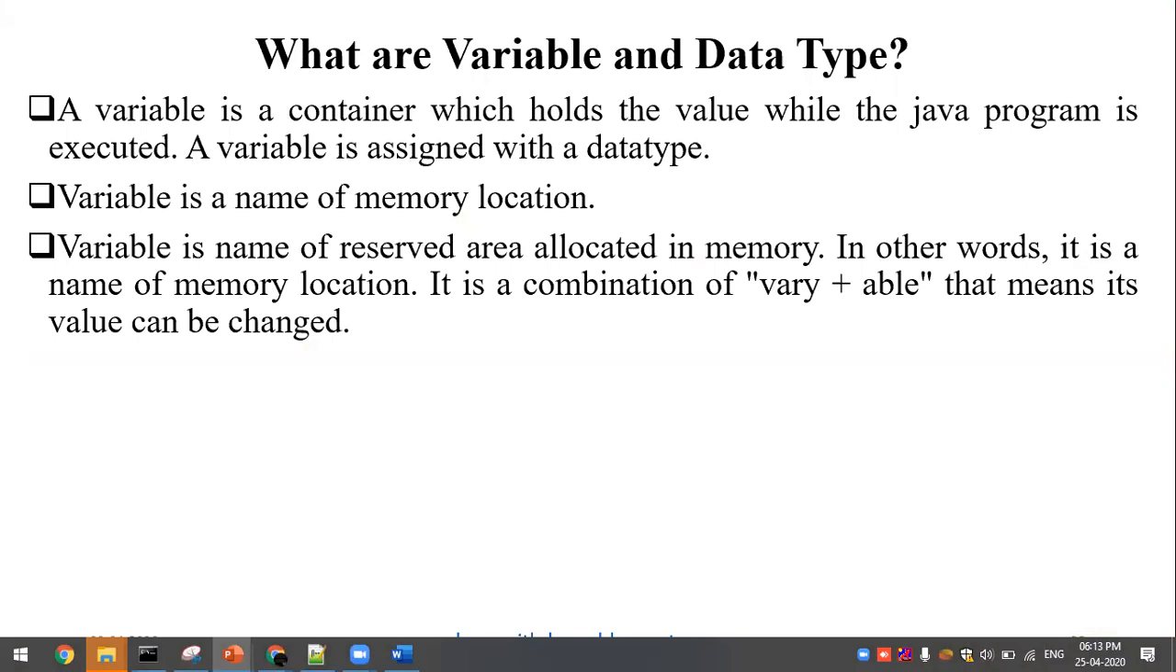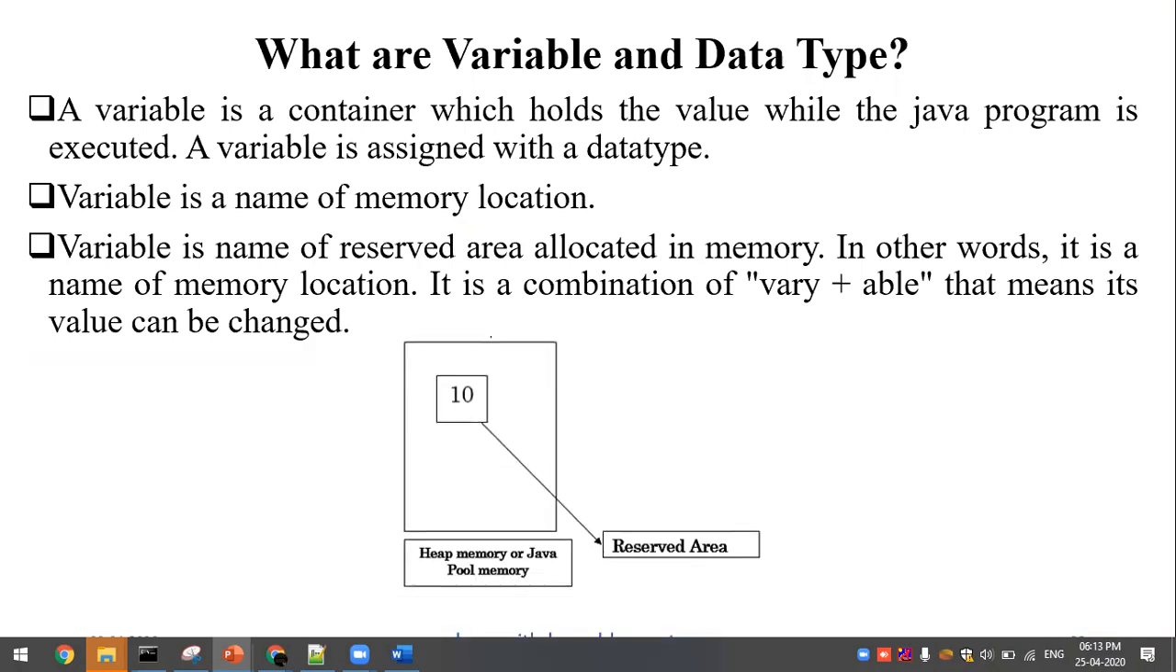So you'll be having a memory location for the variable, but in case of Java we don't have any permanent memory allocation. So then how will it be stored? That is the question. Okay, so we have a Java heap memory or Java pool memory. There you will be creating a value and you will be having a reserved area for that value. So that name is called the identifier. If you keep on changing that value, then you will be calling that identifier a variable. Okay, so that's a short definition of a variable.